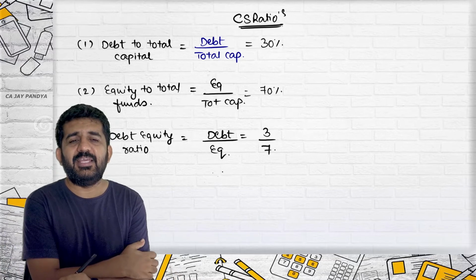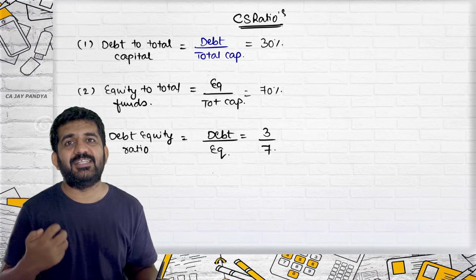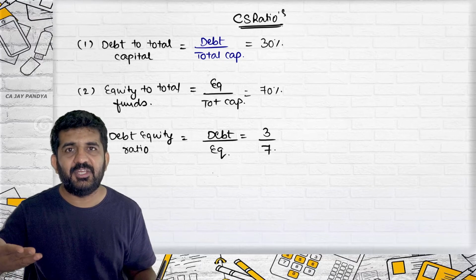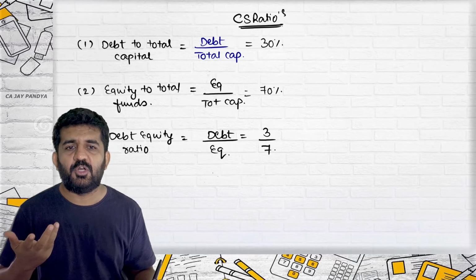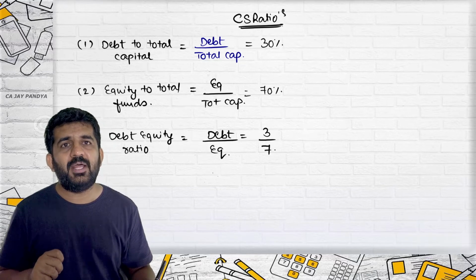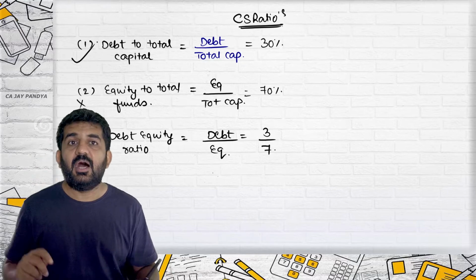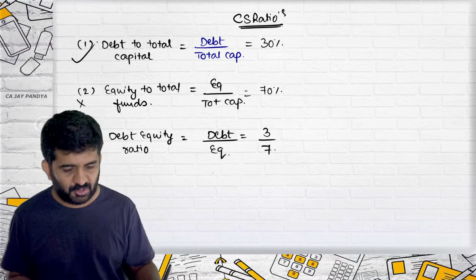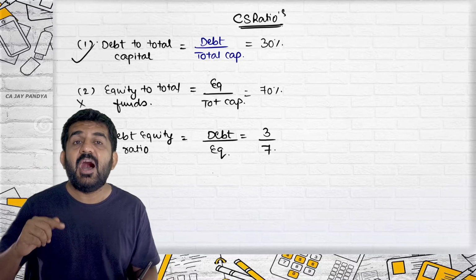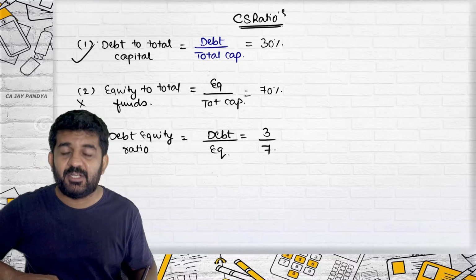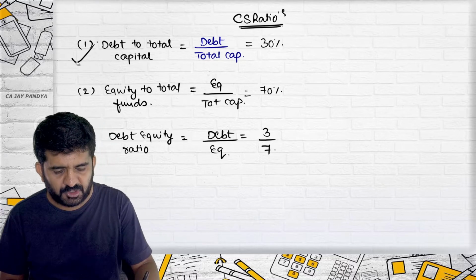Exactly. And see, all three ratios say the same thing. Higher the ratio, higher is the risk for the company, but only for 1 and 3. In the second one, the higher the ratio, the lower the risk for the company because your equity proportion is higher.